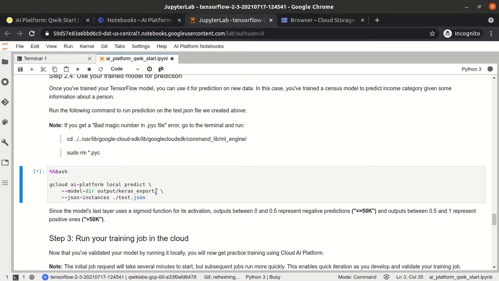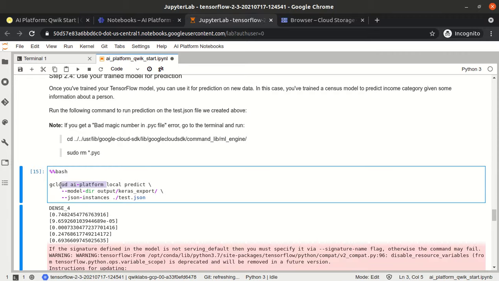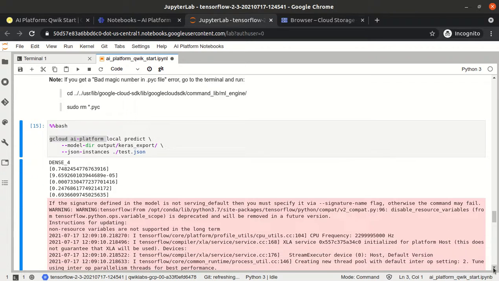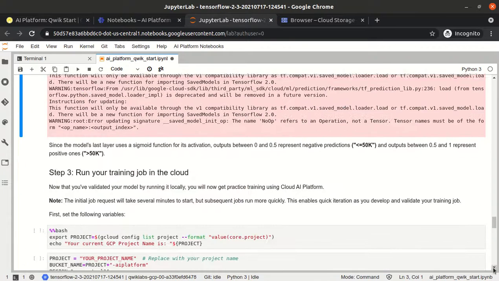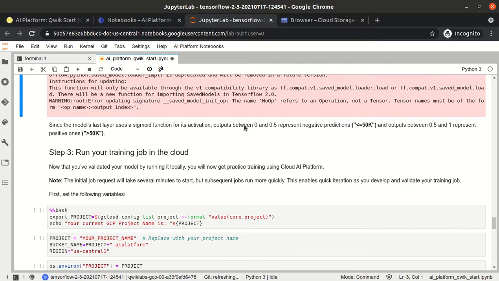So we use the predict function of the gcloud AI platform. So we always use the gcloud AI platform. Now the prediction will come. The prediction will say that if the output is between 0 to 0.5, it means it is a negative prediction, because we are using the sigmoid, and the sigmoid will give the probability. So that function is giving the probability.